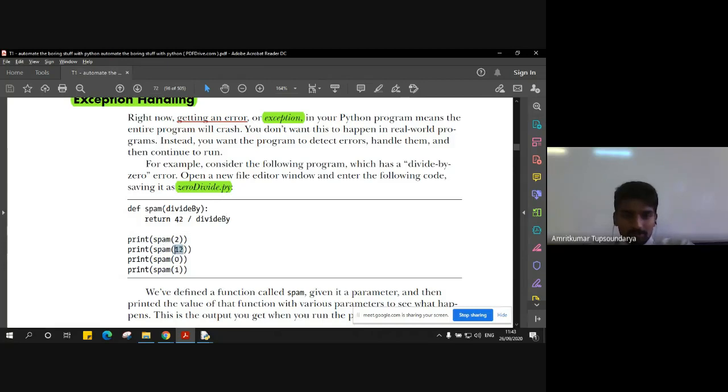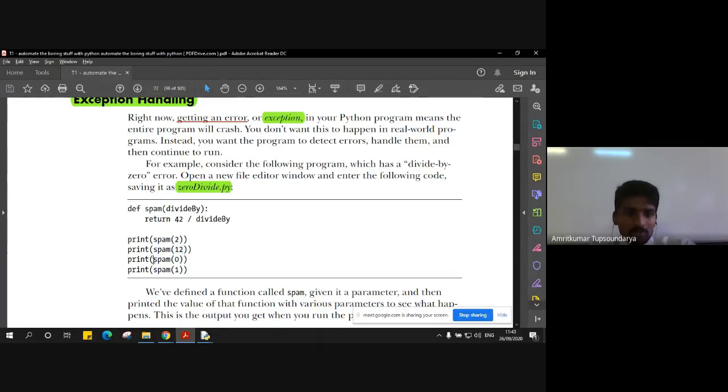Then we are passing the value 12. So the spam function is called by passing the value 12. Now the variable divided by will have the value 12. So 42 divided by 12, again it's divisible, maybe in floating points, but we will get the answer, we will not have any error.